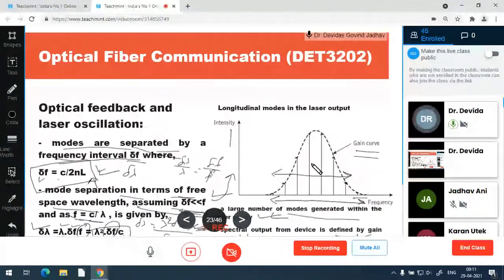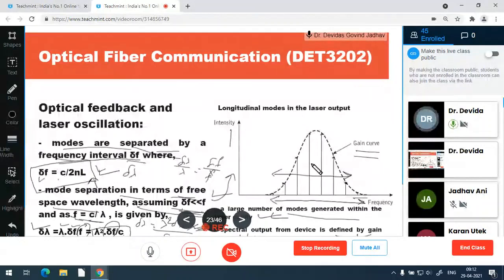So the device frequency is decided by who? It is decided by the gain curve. The wavelength of the device is decided by the gain curve. Wherever the gain curve exists, that wavelength or frequency is emitted by the device.